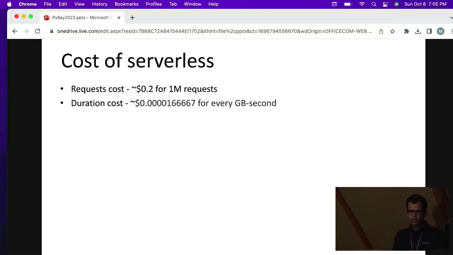At last, there is the cost of serverless. In general, it's not that expensive. There are two kinds of cost. One is request cost: for 1 million requests, we incur around $0.20, 20 cents. And there is duration cost: it is 1.6 times 10 to the power minus 5 for every GB multiplied by second. So let's say we have allocated 1 GB memory to our function, and our function runs in 1 second. We would incur 1.6 times 10 to the power minus 5, plus the request cost depending on the number of requests.